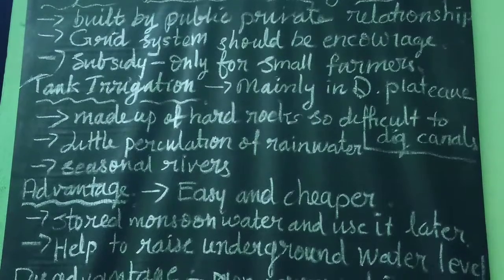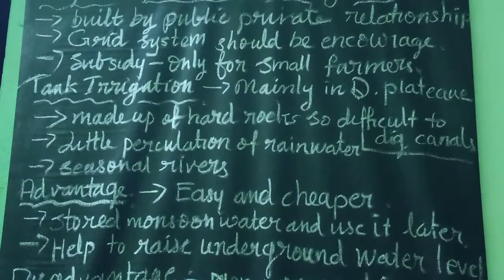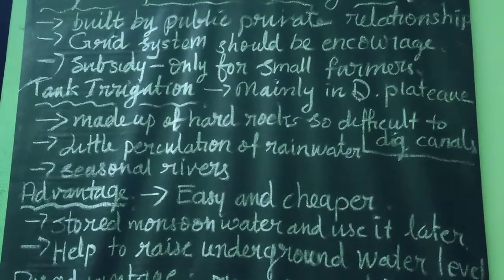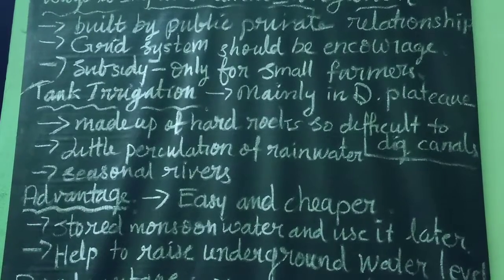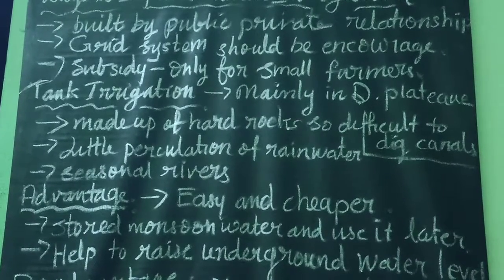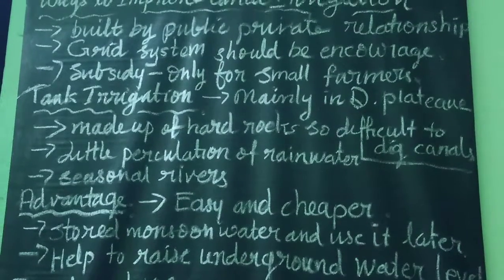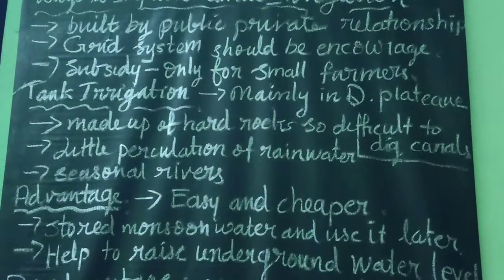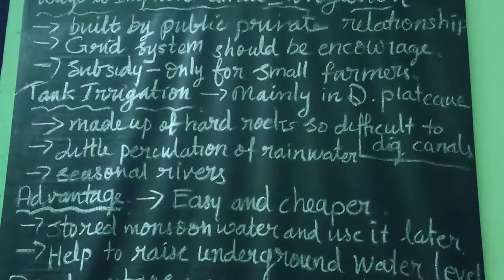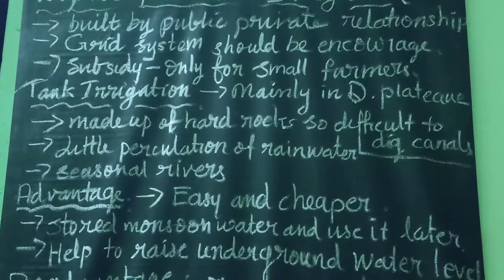These tanks are constructed mainly in naturally depressed areas to collect water, and this water is used in the dry season. In India, nearly 12% of the total irrigated area is irrigated by tanks.